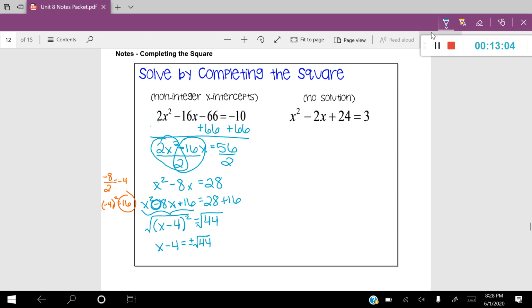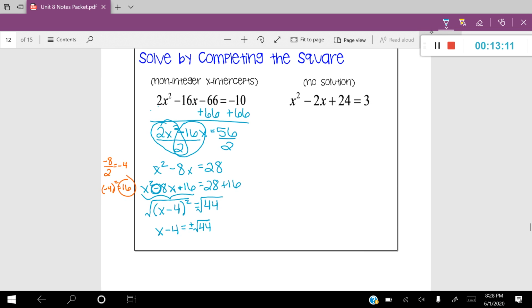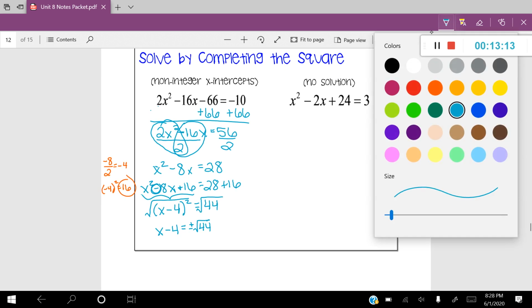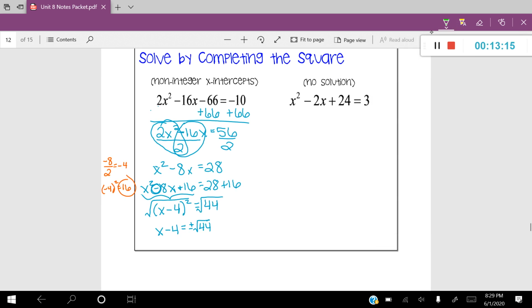And you might be thinking, wait, the square root of 44 is an unsimplified radical. And you're exactly right. We actually have to go ahead and simplify that radical. So let's go ahead and do that. I'm going to take positive and negative root 44 and just take it off here to the right-hand side. And let's just go ahead and simplify it.